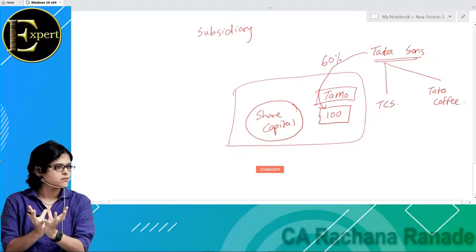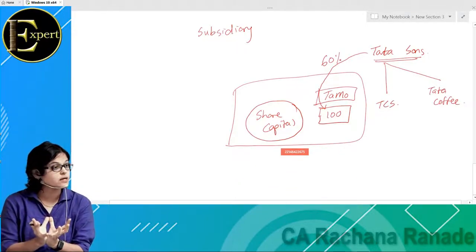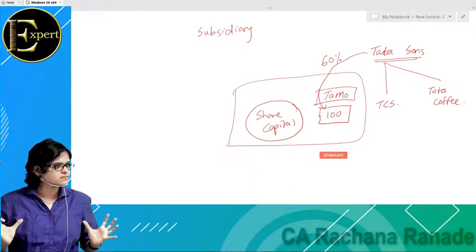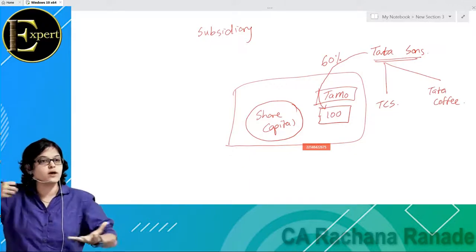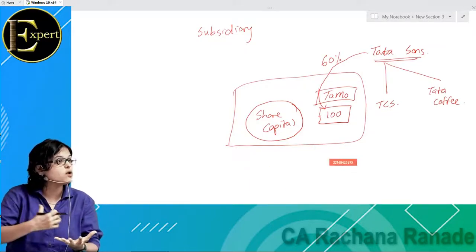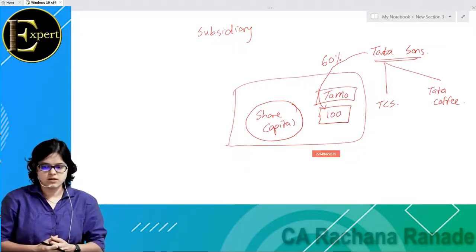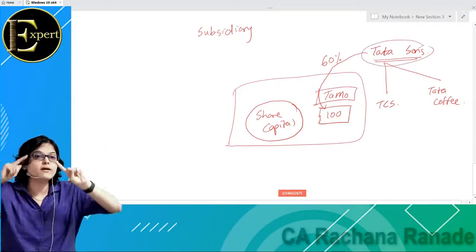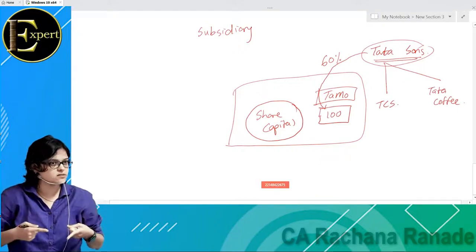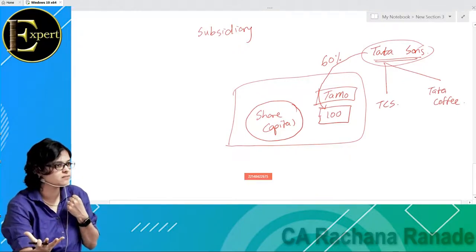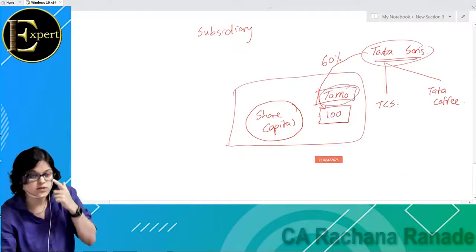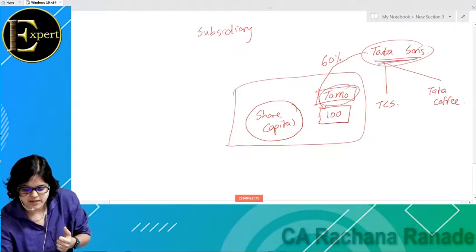In simple words, stake. How much share did they take? How much percentage have they owned now? 60%. So a company, Tata Sons, holding more than 50% shares, holding more than 50% stake of another company, which is Tata Motors. This company, Tata Sons, is known as the holding company, and this company is known as the subsidiary company.